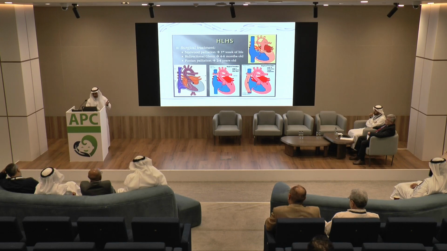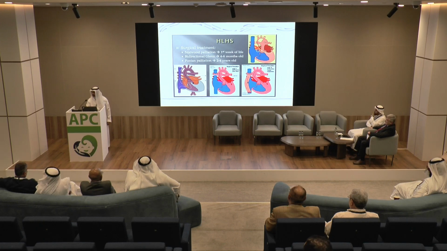So, just a brief about hypoplastic surgery. It is a 3-stage. The first stage is called Norwood surgery. What does it mean? Simply, Norwood means we are utilizing the pulmonary artery to pump the blood to the body, and we disconnect the pulmonary artery from the lung. Because now I have one pump failure, which is the LV, so I will use the RV as the systemic ventricle. And I will direct the deoxygenated blood coming to the right atrium directly to the lung without pump.